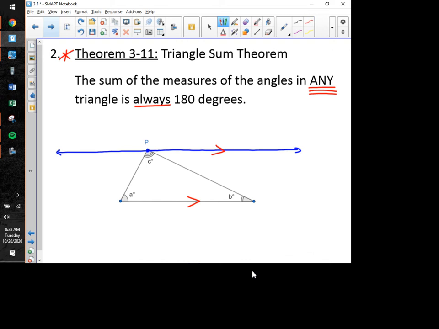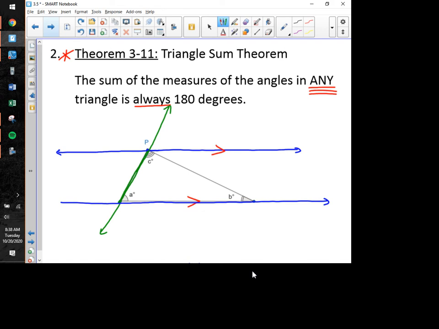Well, I think something that's kind of interesting. I'm going to take this line segment over here on the left-hand side of the triangle, and I'm going to extend that line segment really just up into a ray. I guess I could make a line out of it if I wanted to, but there we go. And now, let me go ahead and take the bottom line segment in the triangle and extend that into a full line looking something like this.